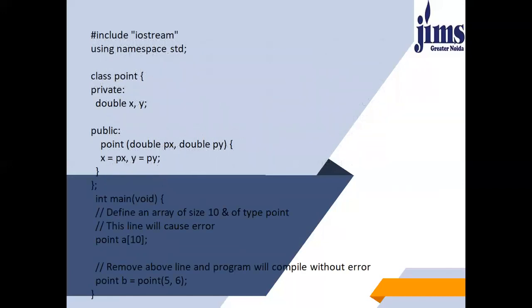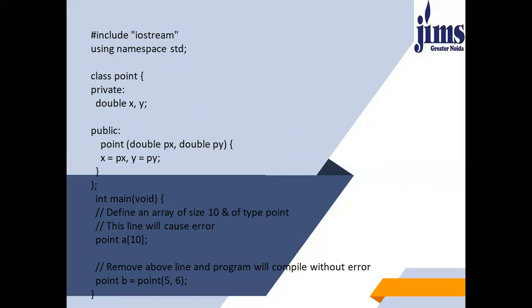So here is an example of copy constructor. We have created a class by the name point. I've created a double variable under the private access specifier. You have to keep this thing also in mind, that the constructors will always be declared under the public access specifier. You can define normal functions under the public and private access specifier, anything you want to, but the constructors are always defined under the public access specifier.